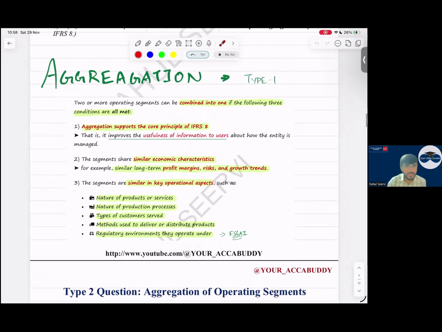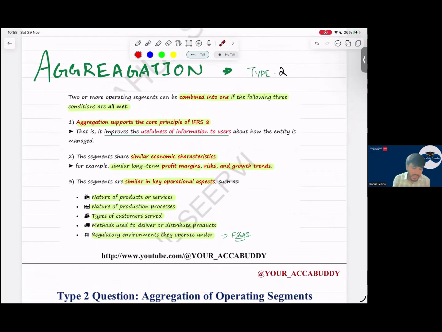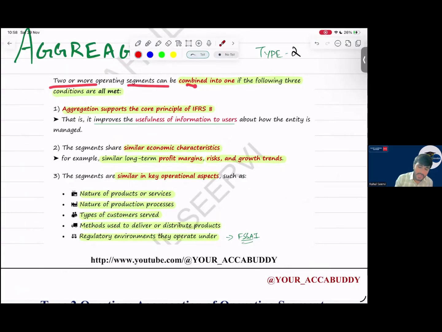Then coming to aggregation, the type 2 question. In aggregation, what do we see? We have identified that there are a lot of operating segments. Now, what should we do? We should aggregate them. When you aggregate, there are some principles we have to follow. Two or more operating segments can be combined into one if the following three conditions are all met.